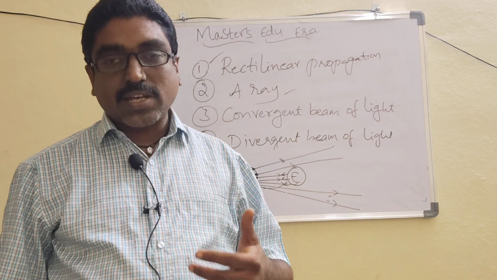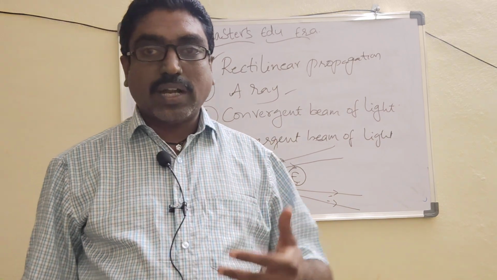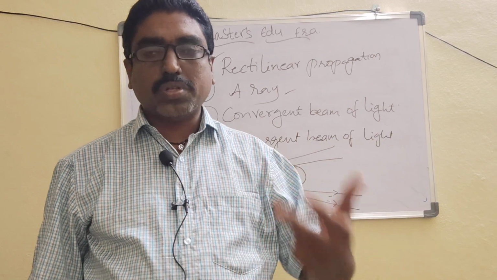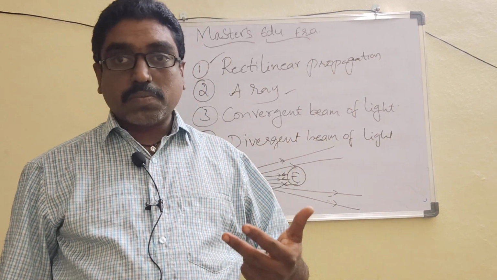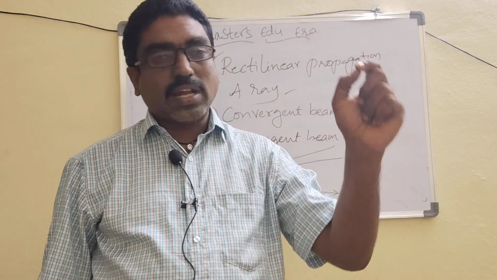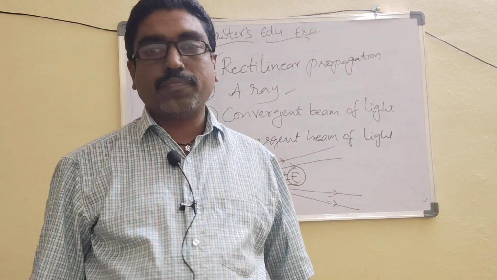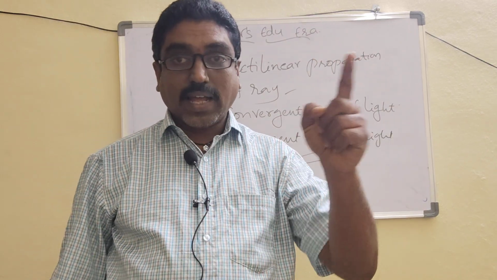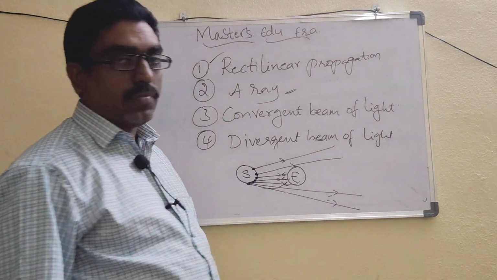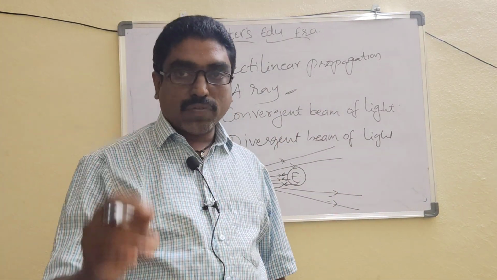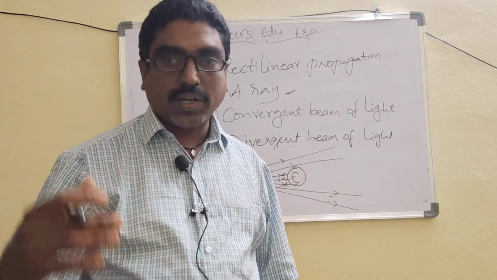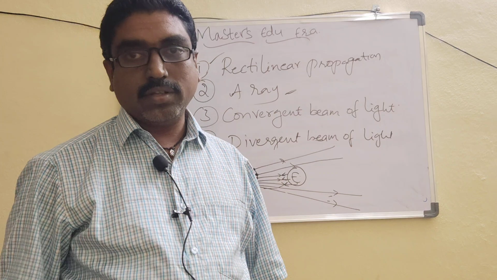Based upon intensity, some light rays will travel thousands or millions of kilometers, and some may travel billions of kilometers. Nobody can say at which point a light ray will end. That endless propagation of light, propagation meaning traveling, is called a ray. This is the second one.